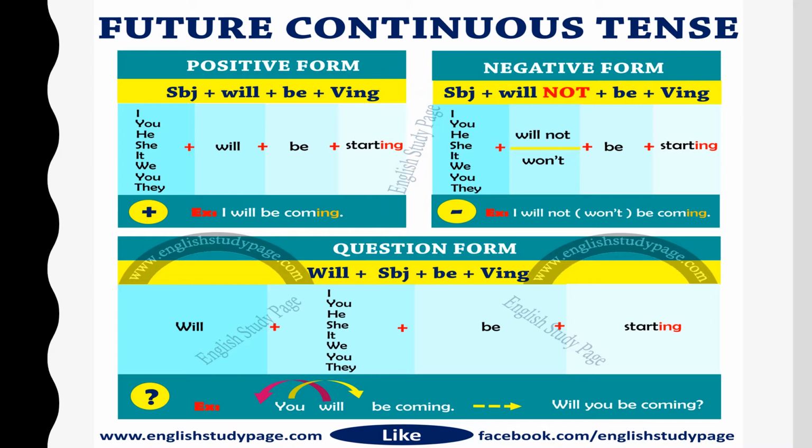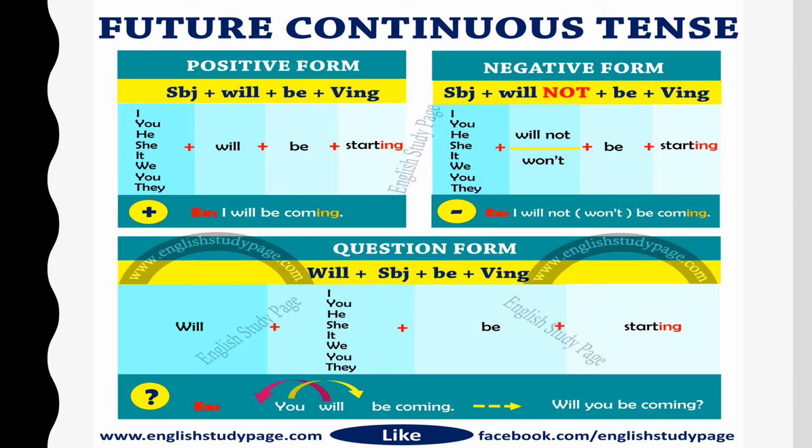If you remember the helping verb and the form of the main verb, it's quite easy. Subject plus will not, be the helping verb, and the verb in the ing form. Not makes the entire sentence negative. I will not be starting. And of course, the compressed form of will not is won't.